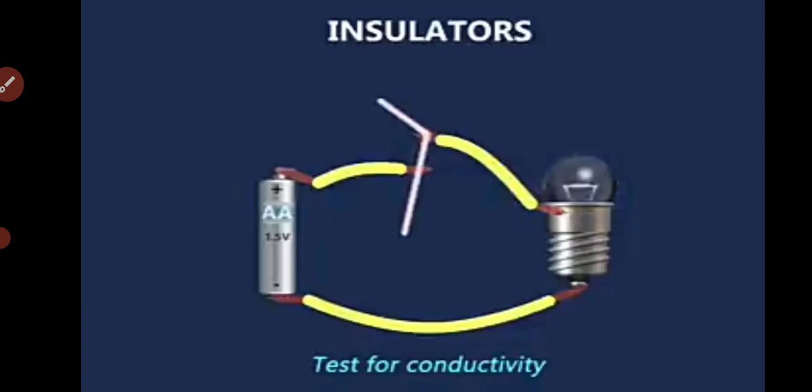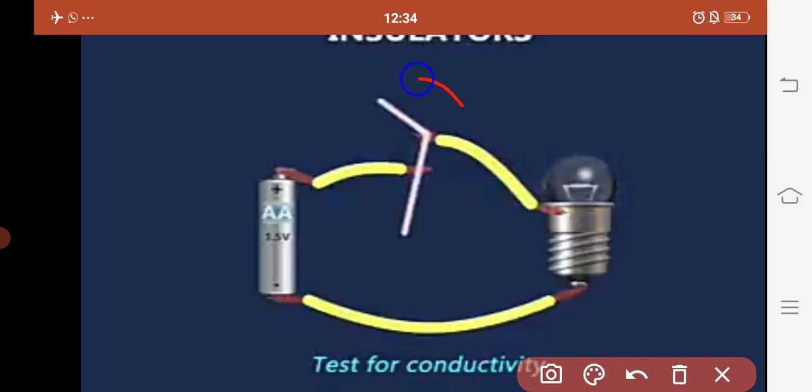If we repeat the experiment of connecting the copper wire, and break the wire in the middle and attach the broken ends of the wire with the help of a plastic straw, we will see that the electricity fails to pass and hence the bulb doesn't glow. Instead of plastic, if we connect the broken part with a nail, then the bulb glows. This is because iron is also a conductor of electricity.